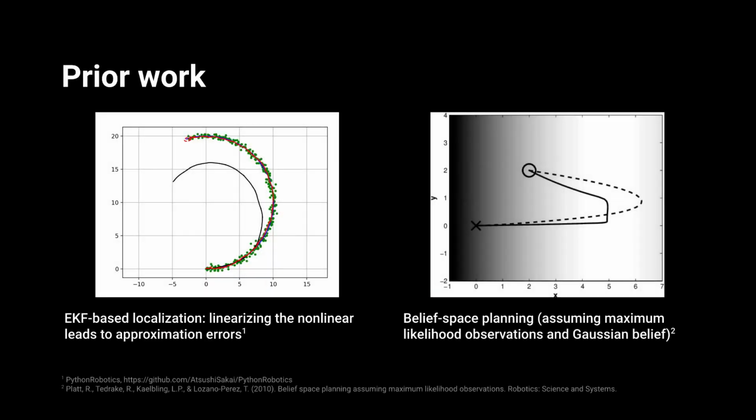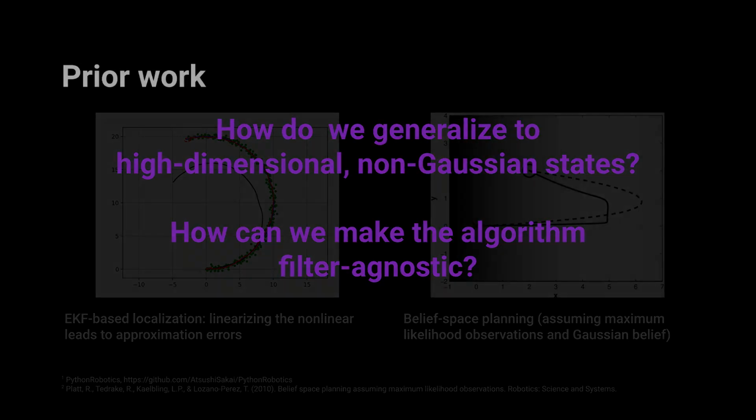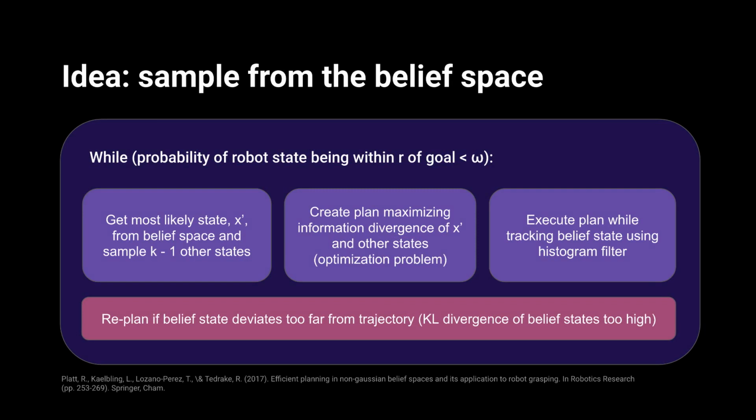In terms of prior work, a common method for robot localization is the extended Kalman filter, but it's not optimal in systems with nonlinear dynamics. Past work in belief space planning also assumes a Gaussian belief state and maximum likelihood observations. Thus, some questions are, how do we generalize to high-dimensional non-Gaussian states, and how can we make the algorithm filter agnostic?